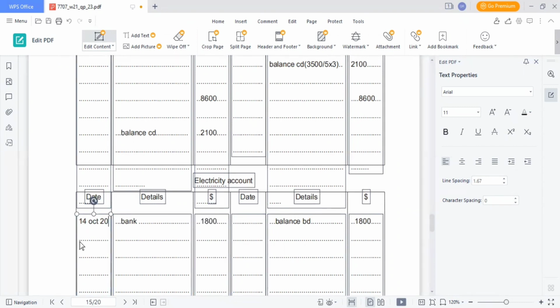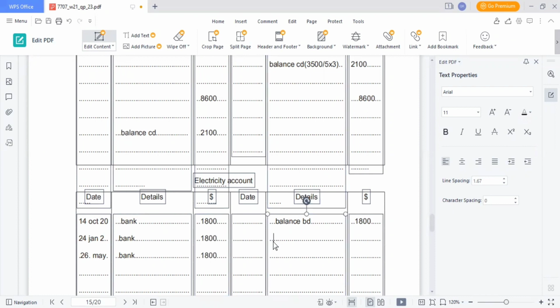We have bank of 24 January 2021. Then we have bank of 26 May, 1800 and 1800.